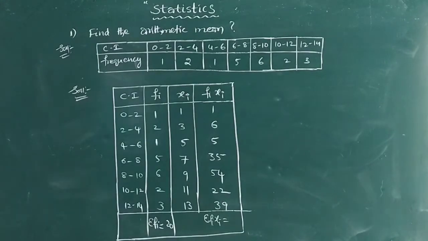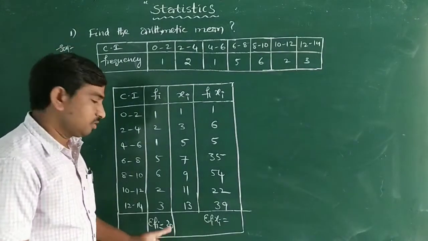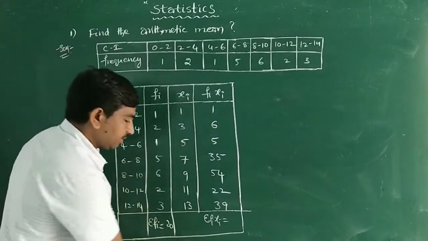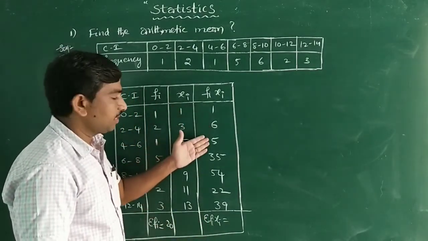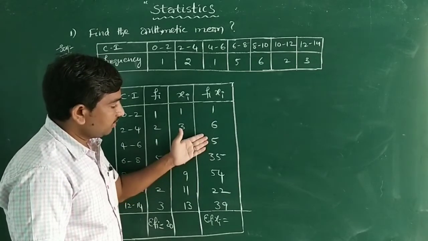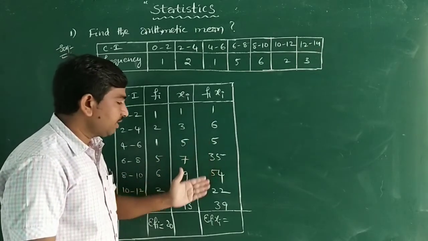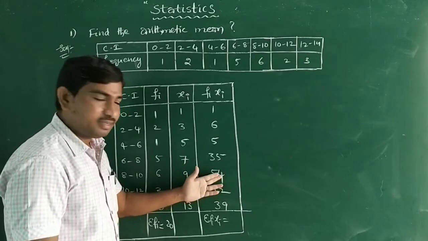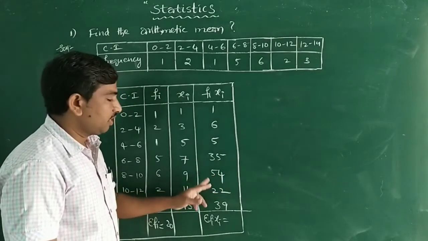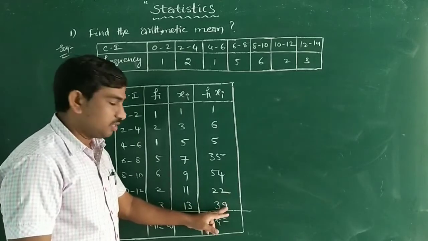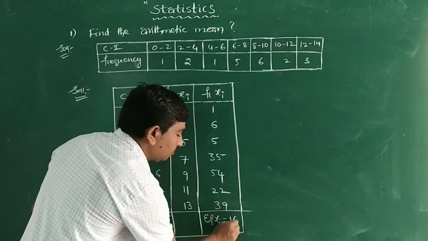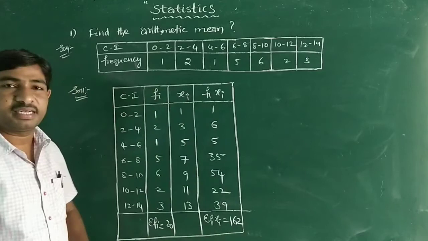Summation Fi is equal to 20. And summation Fi Xi is equal to: 1 plus 6 is 7, 7 plus 5, 12, 12 and 35, 47, 47 and 4, 51, 51 and 50, 101, 101 and 22, 123, 123 and 9, 132, and 30, 162. So this is the summation Fi Xi.